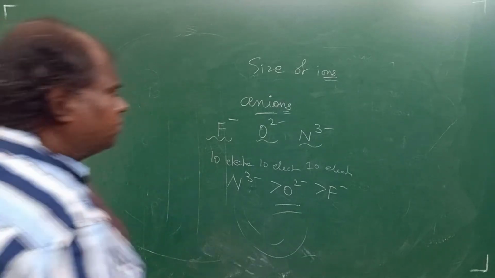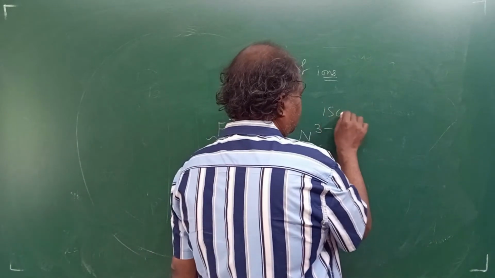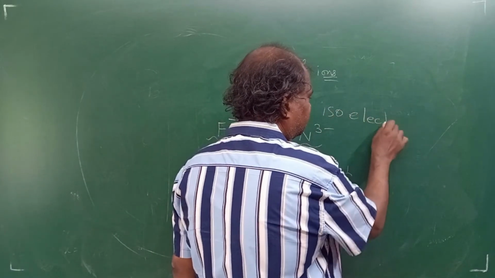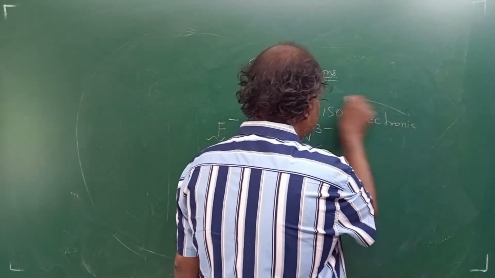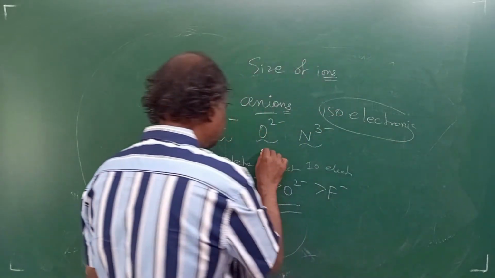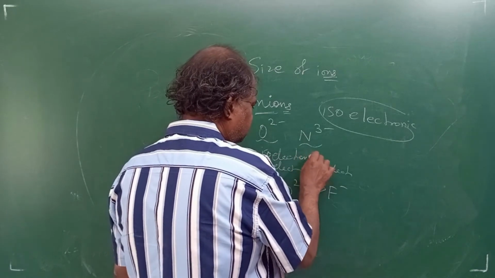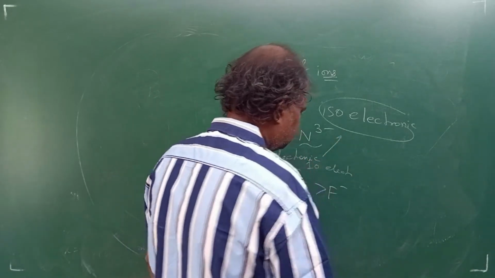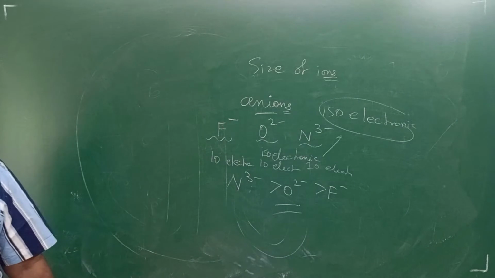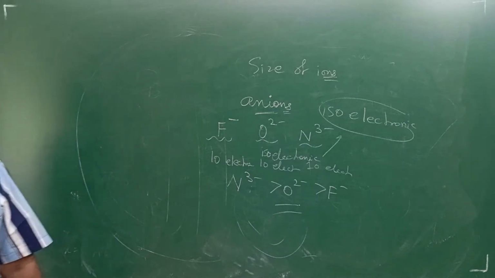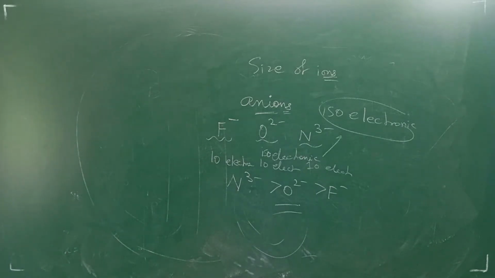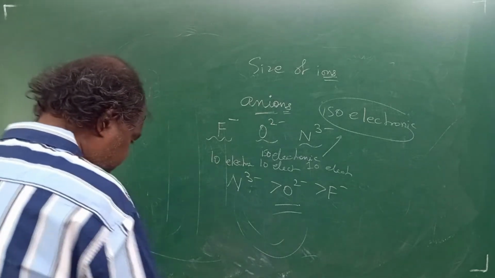But provided, students, it has to be isoelectronic. Please remember, suppose it is not isoelectronic, then you can't compare. Very, very important. So it is very essential that it should be isoelectronic. Otherwise, you can't compare actually, right? Okay. So you can please note down this very, very important point, right?